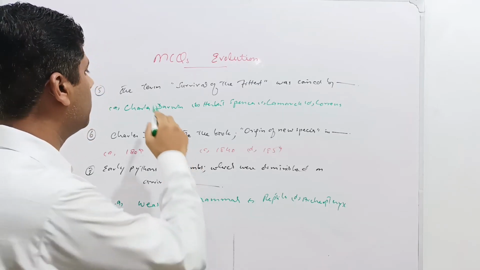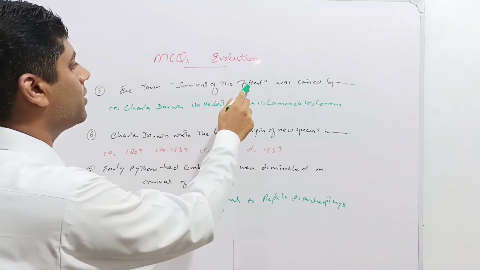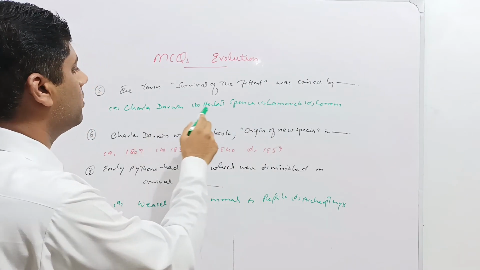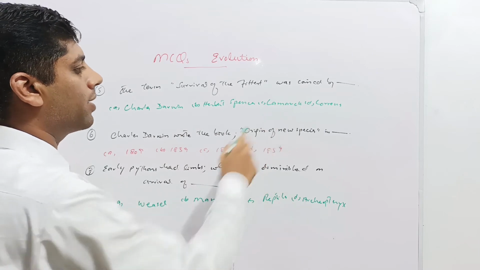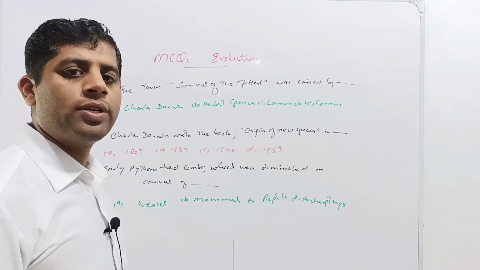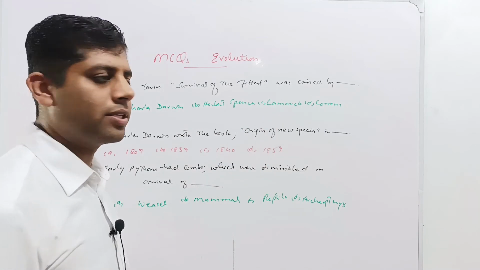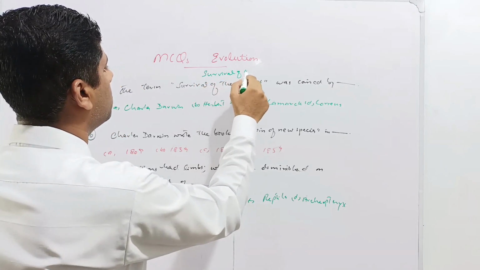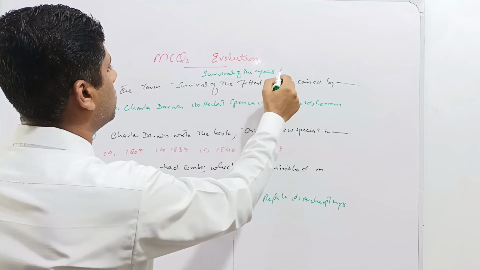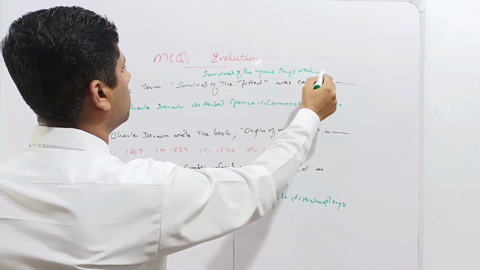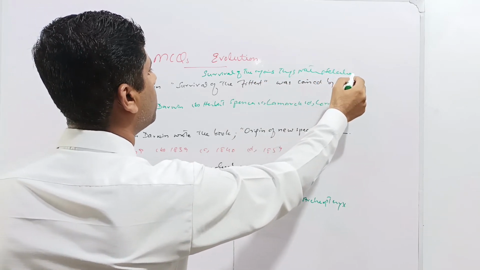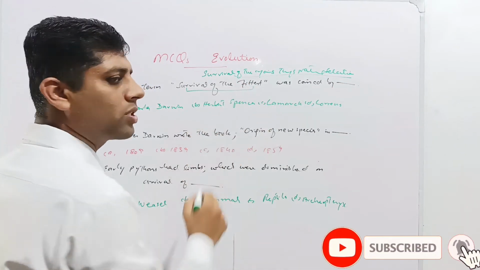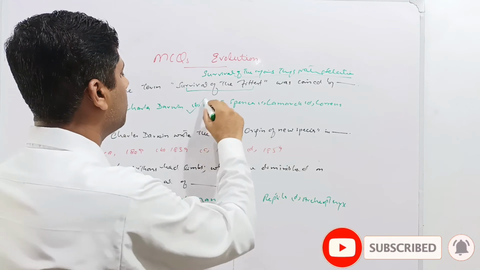Next question is, the term survival of the fittest was coined by dash. Given options are Charles Darwin, Herbert Spencer, Lamarck or Correns. So basically the evolutionary term was the survival of the organisms through natural selection. And this term was coined by Charles Darwin. But here the term is survival of the fittest, which was coined by Herbert Spencer. So the option B is correct.